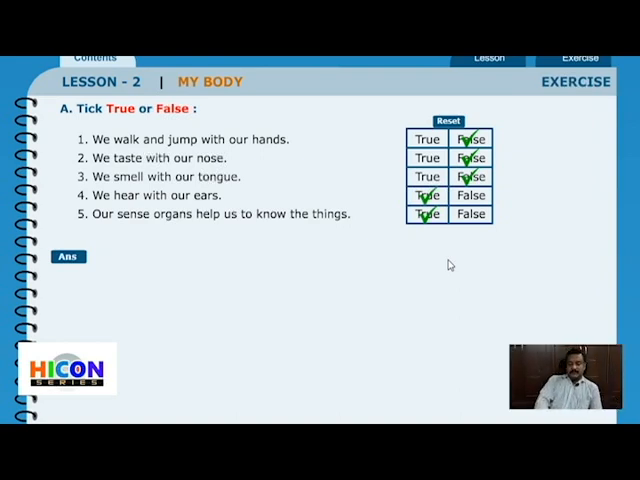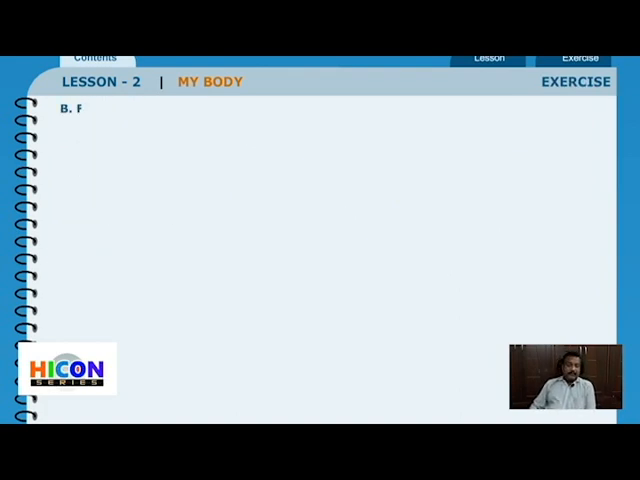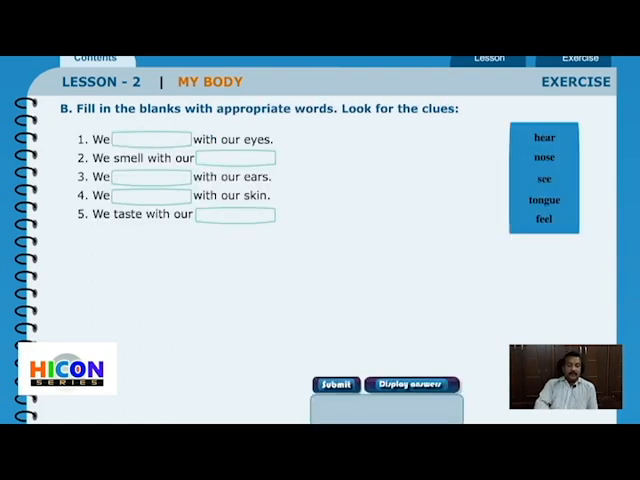Okay. So now we'll go on to the next question. B. Fill in the blanks with appropriate words. Look for the clues. So here we have 5 sentences, and here are the clues given. We need to read this and these blanks need to be filled with the words taken from here.